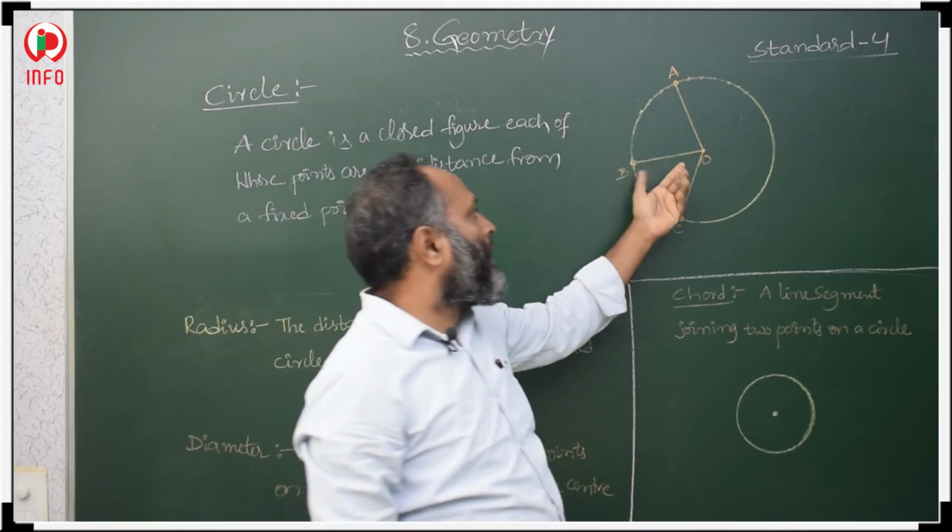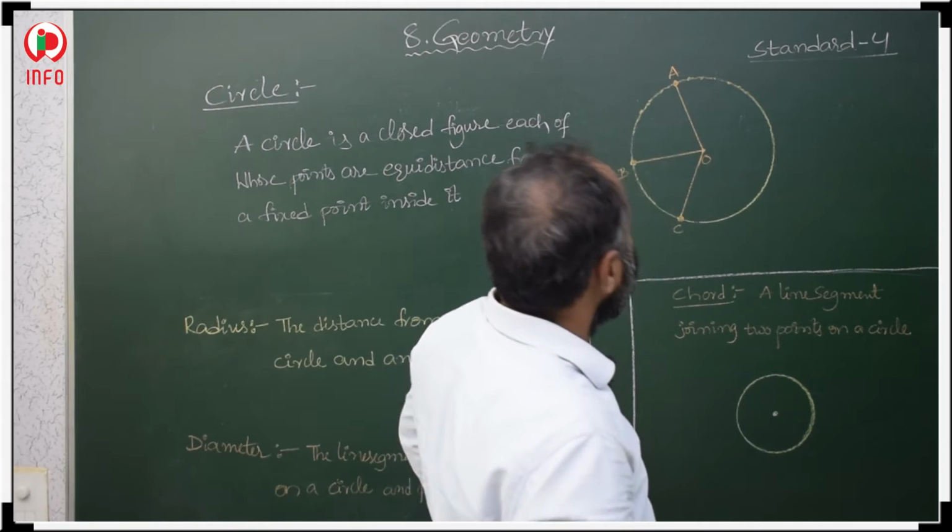All these, OA, OB and OC, are equidistant.